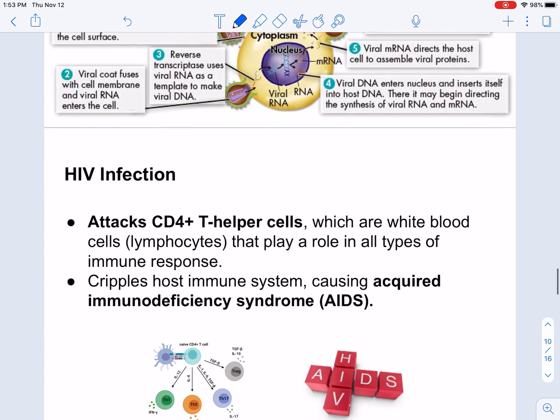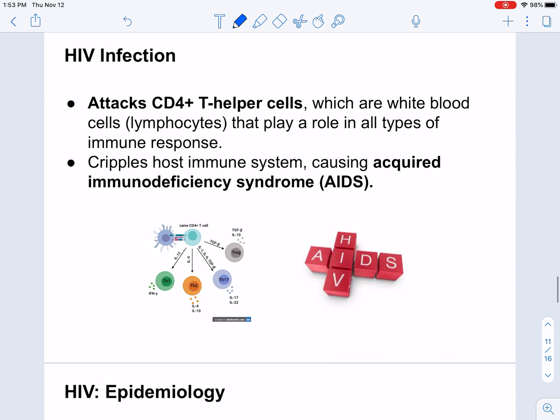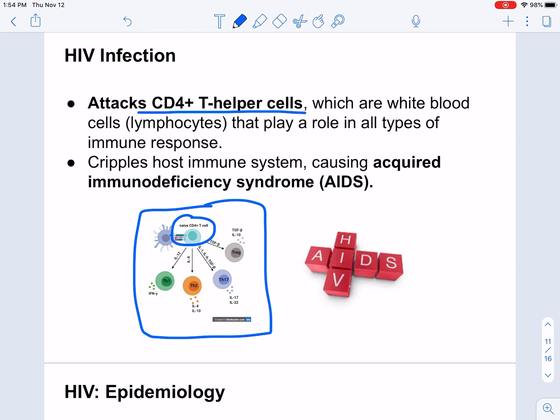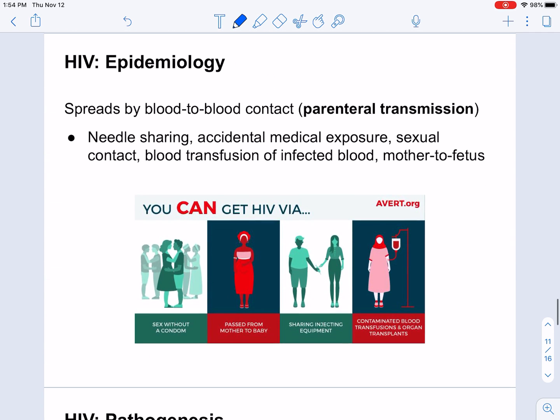So to go into detail about this, these are some slides we used before. Remember that HIV is a virus that's going to attack the CD4 plus T helper cells. They're an important white blood cell that can activate or trigger all other forms of immune response. As you can see here, they're the activating point for our immune response. Once your CD4 plus T helper cells drop below a certain level, about 200 per cubic millimeter of blood, you have what's called acquired immunodeficiency syndrome, or AIDS. Your immune system is no longer able to defend you.